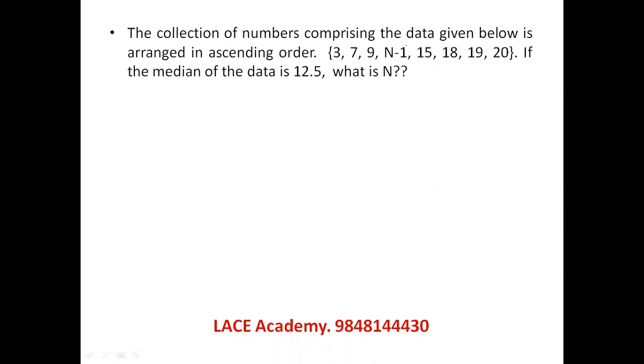The collection of numbers comprising the data is in ascending order. This is already in ascending order, it is saying. If the median of the data is 12.5, whenever numbers are put in ascending order, the middlemost value becomes the median. So the middlemost value of this data will be these two values. So their average becomes 12.5. Normally I know a value whose average with 15 is 12.5. 10 and 15's average is 12.5.